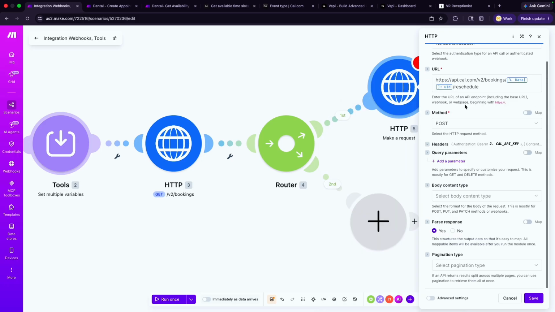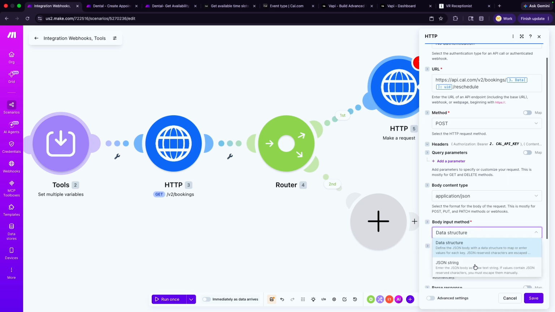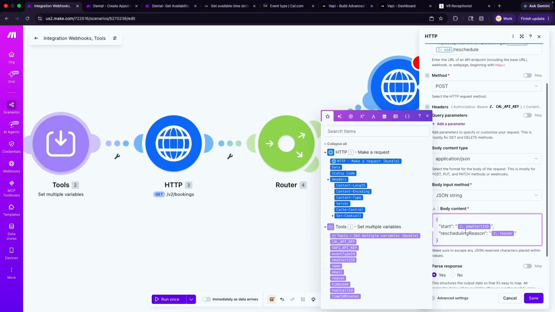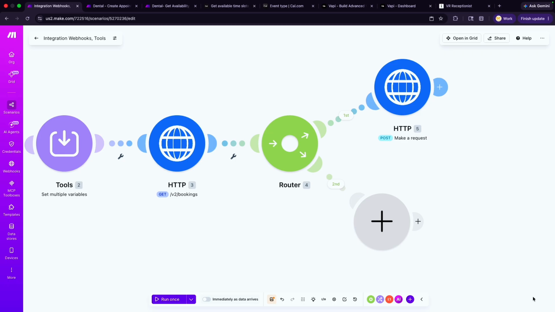And because we're making a post request, we basically are going to pass in a JSON body. So we say application JSON. We don't want any data structures, just a string. Then we paste that. So all we need is basically the new start ISO, which is the new date, and then the reason for rescheduling. And then we will go ahead and save this.